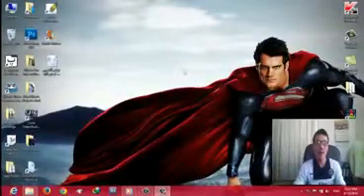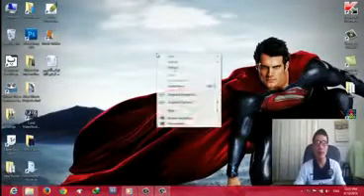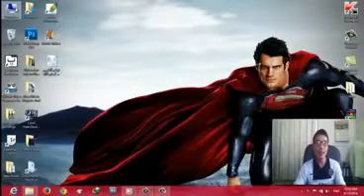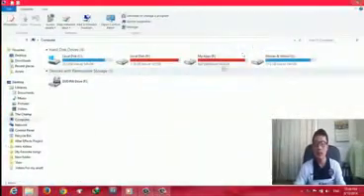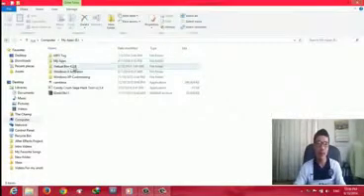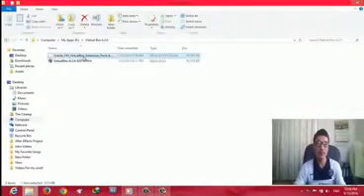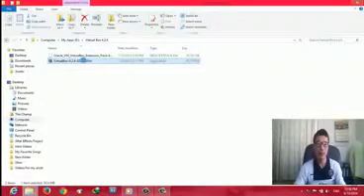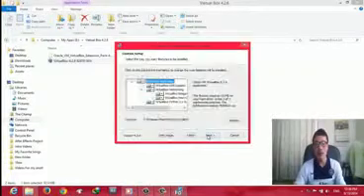Okay guys, after downloading VirtualBox, install it on your PC. The VirtualBox I have downloaded is in this drive. Install it as usual.